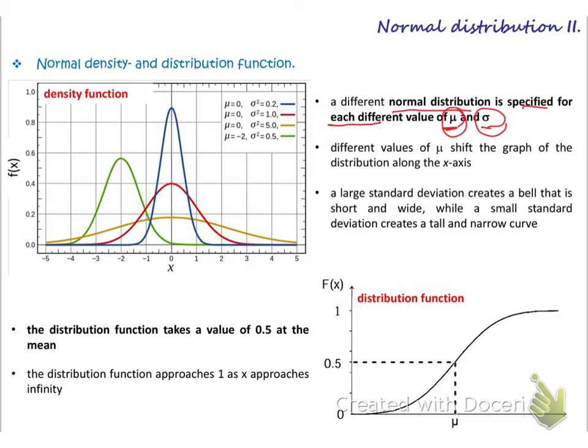So let us see here the mu. I have the mu here, equals 0, okay? So when mu equals 0, this is the line of the mu. Let me do it in red color. Okay, so this is the mu. See the first graph here? This is a very thin, very slim graph. This means the standard deviation for it is small. What is the color of this graph? This graph is blue.